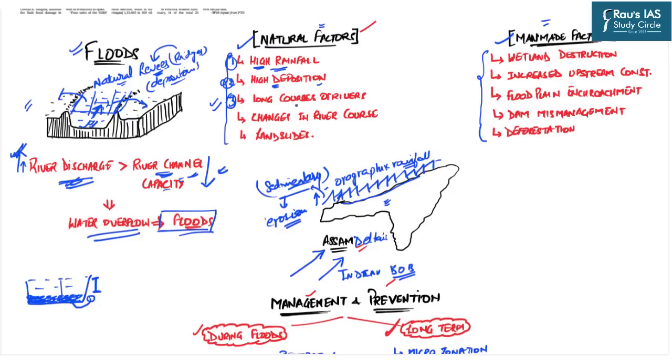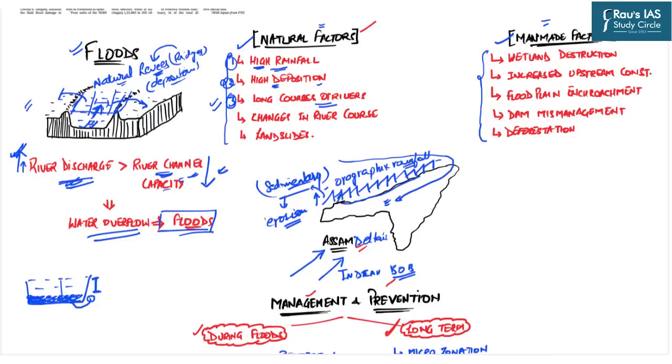Similarly, the third is the long courses of rivers. Because again, if we are having long courses of rivers, that means the erosive capacity of those rivers will be very high. Because all across their long routes, they are continuously eroding all the rocks which are present in their entire course. And we know that we have one of the biggest and longest rivers, that is Brahmaputra, which enters into the state of Assam.